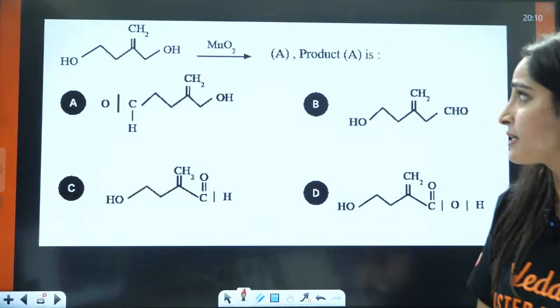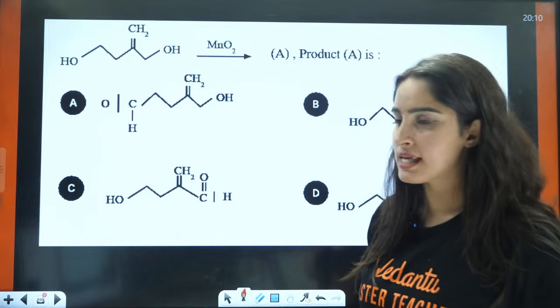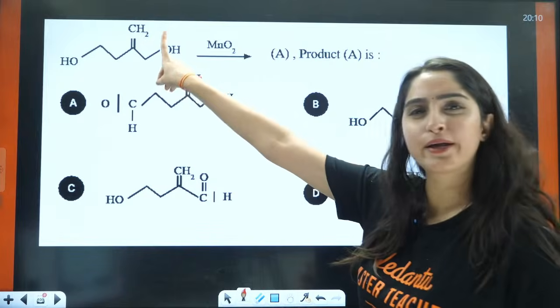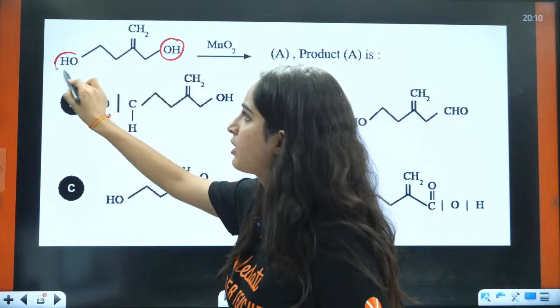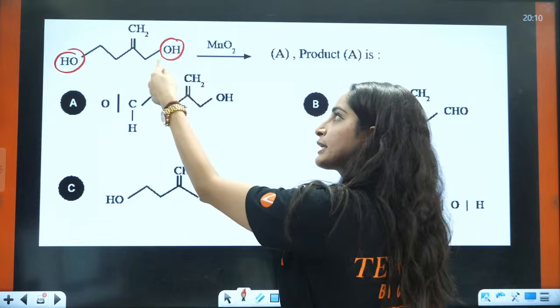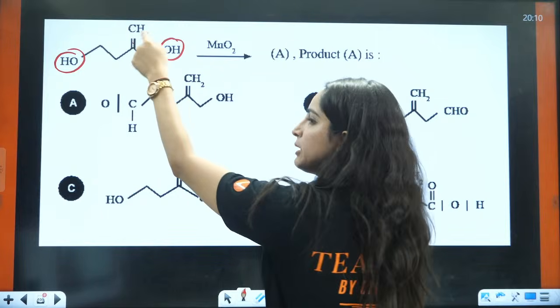Okay, students, let us see this. Now here, everybody in the chat box, you have 2 alcoholic groups. This is the first one, this is the second one. If you talk about this OH, it is connected to that carbon which is connected to a double bond.